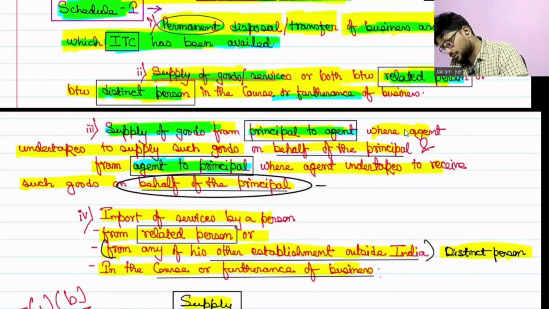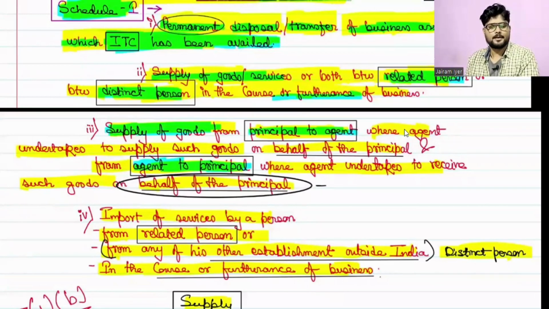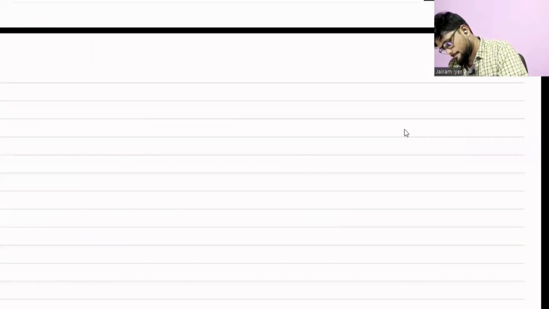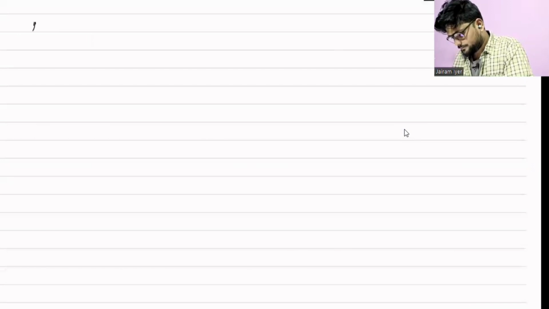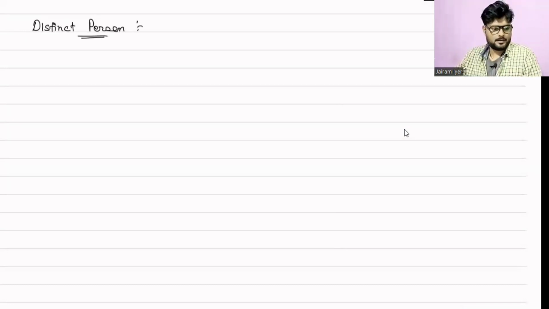Supply of goods or services or both between related person or between distinct person in the course or furtherance of business. Okay. A related person and distinct person. First, I'll explain what actually a distinct person is. What actually is a distinct person? First, we'll discuss that.